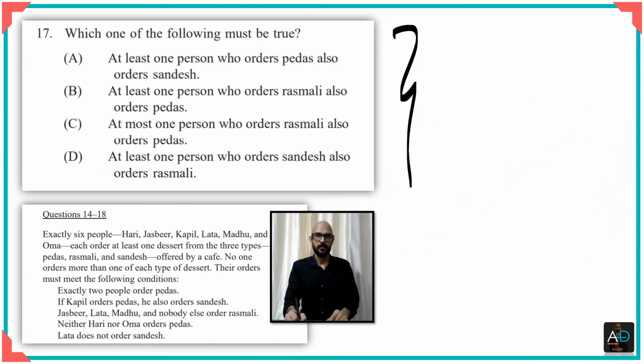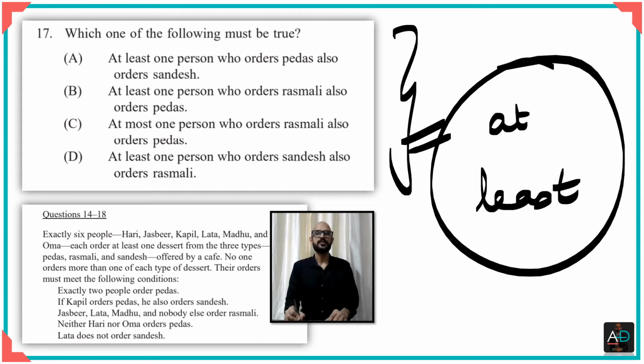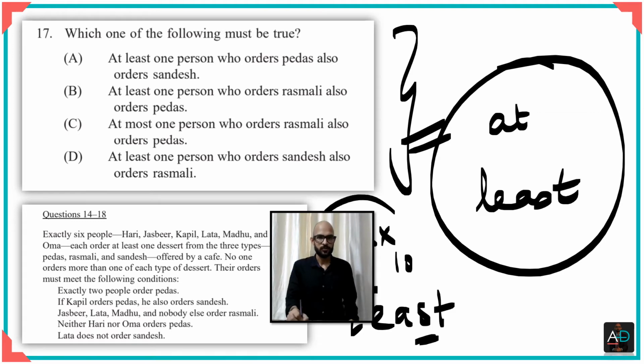Once again, pause the video, try solving the question by your own self. When you see this thing about at least, this is a question dealing with at least. It means that you have to look for a case where the least number of sweets are ordered. Like we saw, the maximum number of sweets that can be ordered is 10. We saw that in the first question, right?